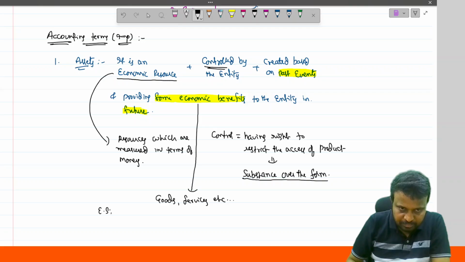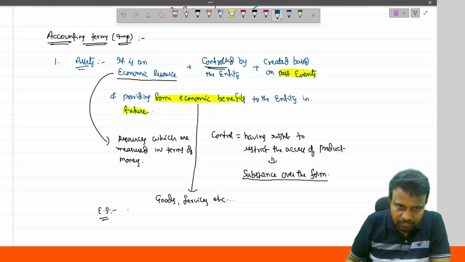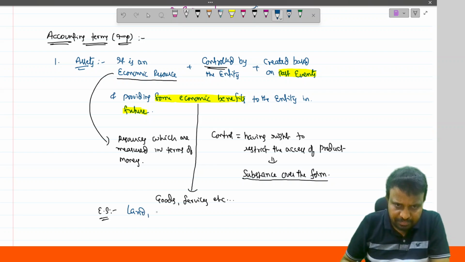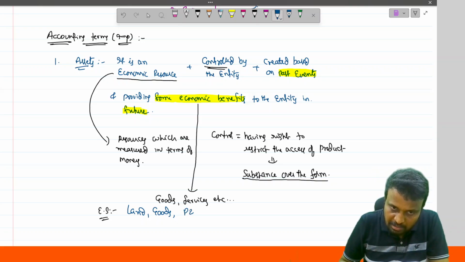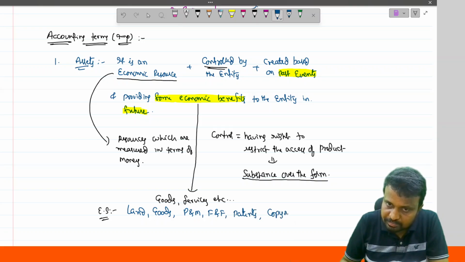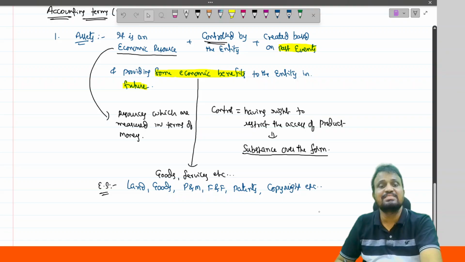Example: land is said to be an asset. And even goods purchased by the entity are also assets. Plant and machinery, furniture and fittings, patents, copyright, etc. These all are said to be assets.